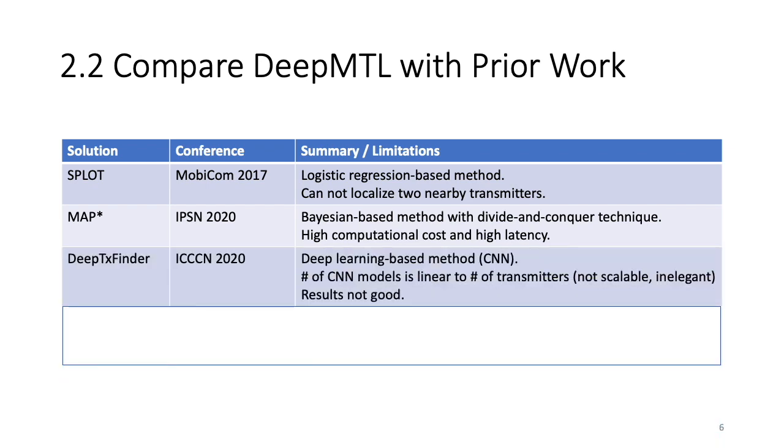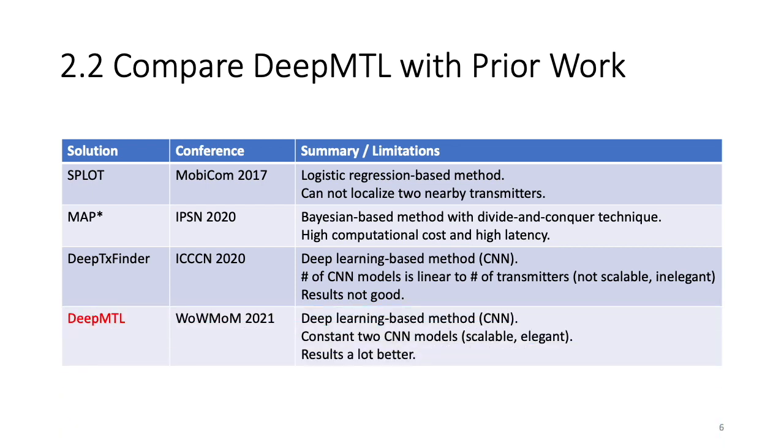The third one we're comparing with is DeepTX Finder from ICCC in 2020. It is a deep learning-based method. The limitations are that the number of CNN models is linear to the number of transmitters, which makes the solution not scalable to the number of transmitters, and also looks inelegant. And the results don't look good enough.